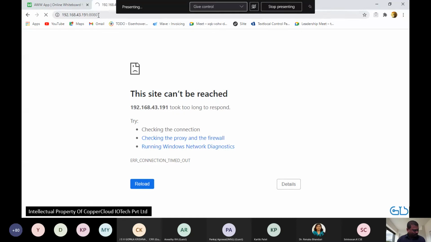Address is correct. The only reason I can think of is they are on different networks. Nobody else is having hotspot named IoT Copper Cloud, right? Yeah. Okay, doesn't matter. What I'll do is I'll show you on the browser itself.